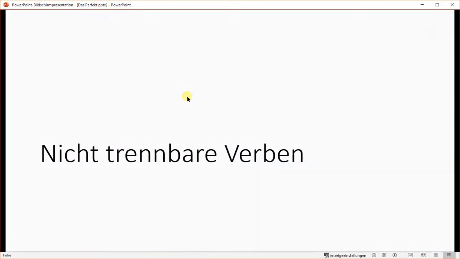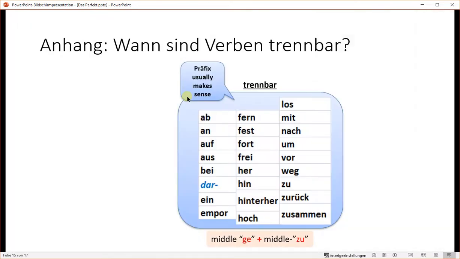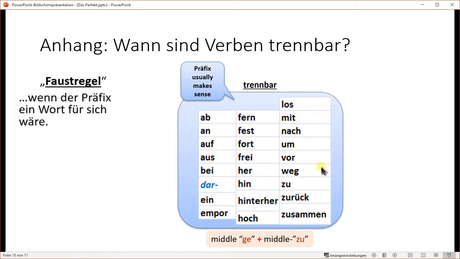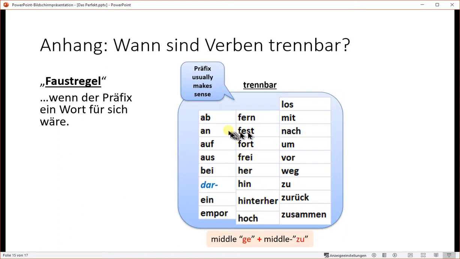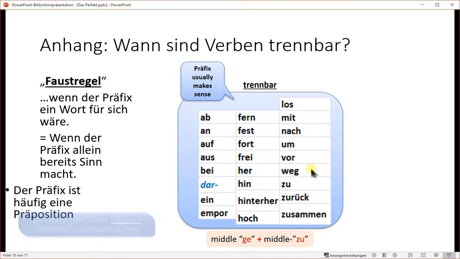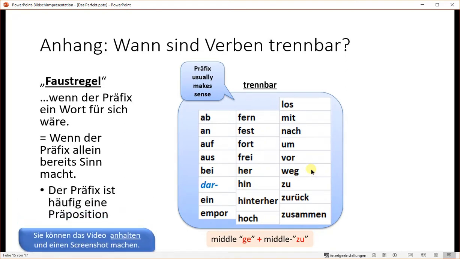So which verbs are splittable? These verbs, when they start with one of these words, they are splittable. The basic rule is, if the prefix alone is already a word of itself, like ab, an, auf, aus, you know those from local prepositions, you know these words already, they make sense. They are words of their own, that's why they are splittable. So if this is a word of its own, you can split the verb if it starts with one of these words. And very often this word is even a prefix, like you learned in local prepositions. Take a screenshot if you like.